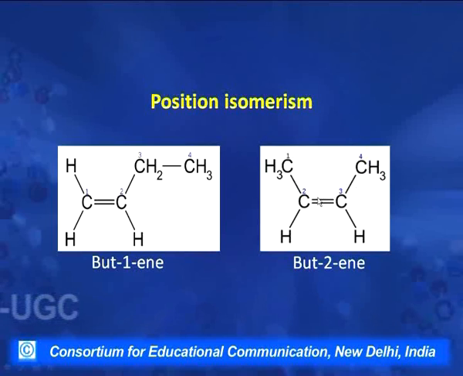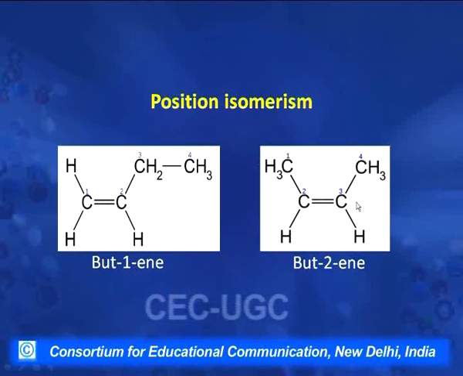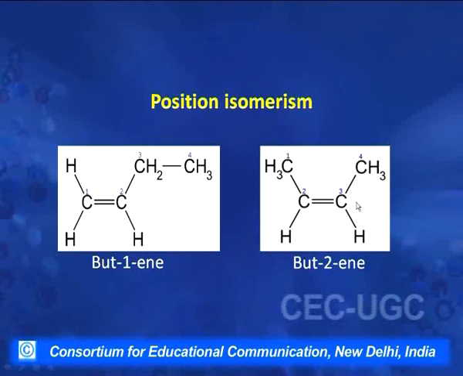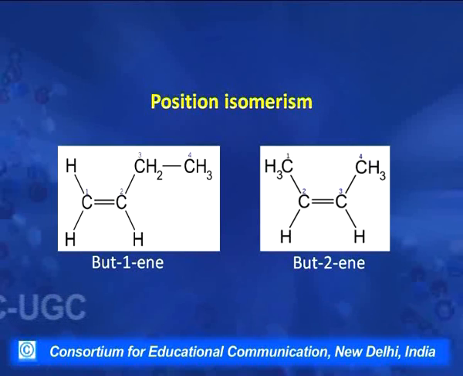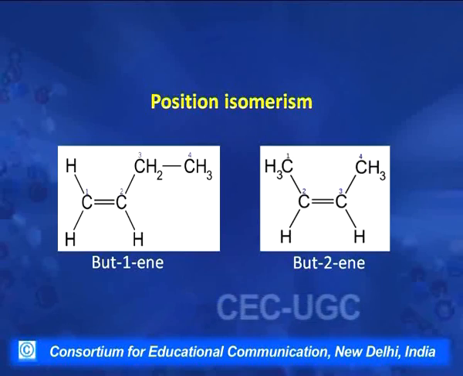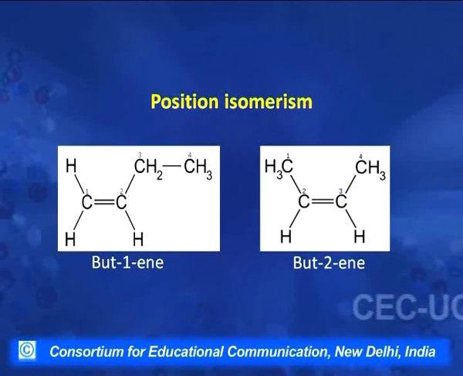So, where do these compounds differ? Both have a chain of 4 carbons, 1, 2, 3 and 4, and this compound also has a chain of 4 carbons, 1, 2, 3 and then 4. They differ only in the position of the double bond. In the first compound it is present between carbon number 1 and 2, and in the second it is present between carbon number 2 and 3. So, they are also classified as position isomers.